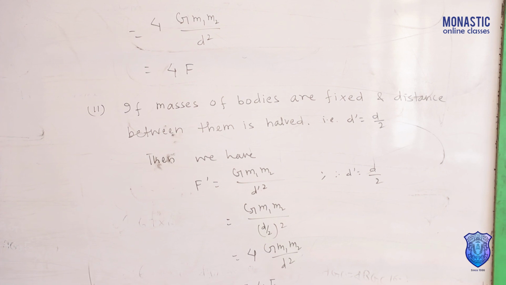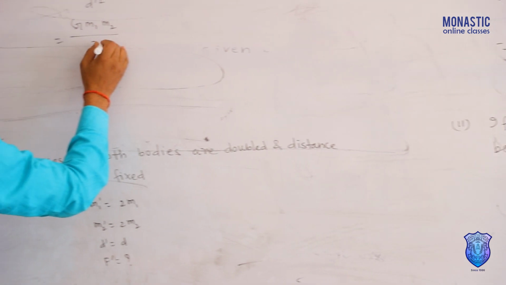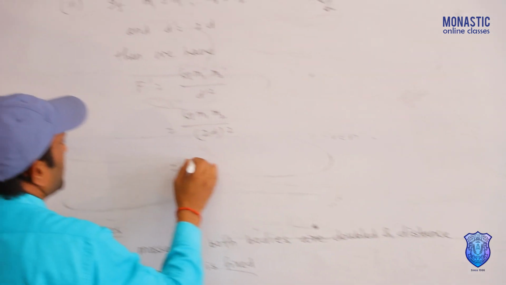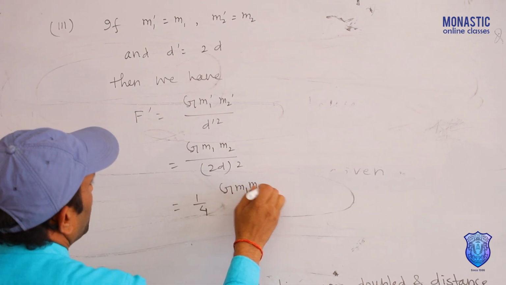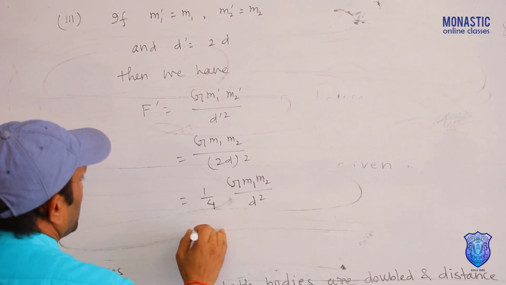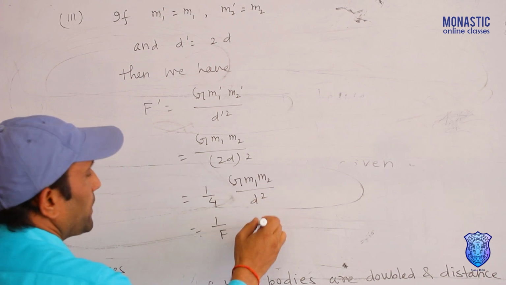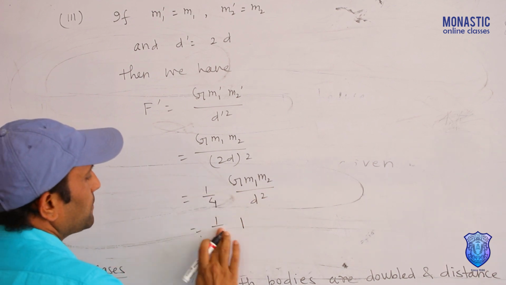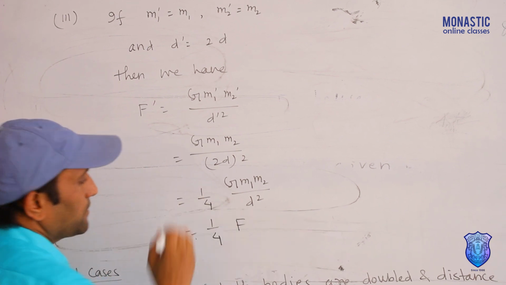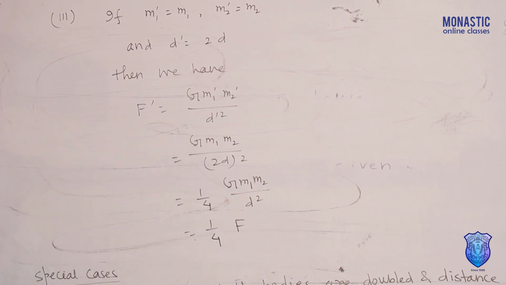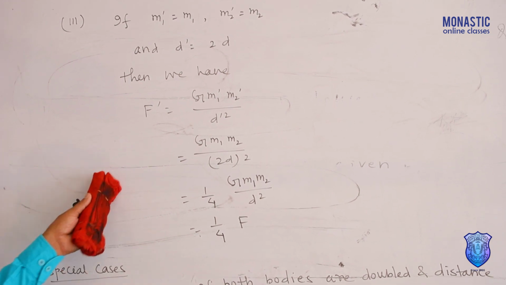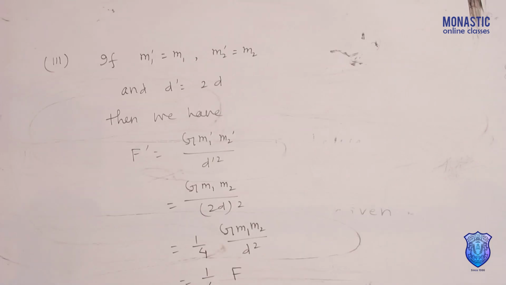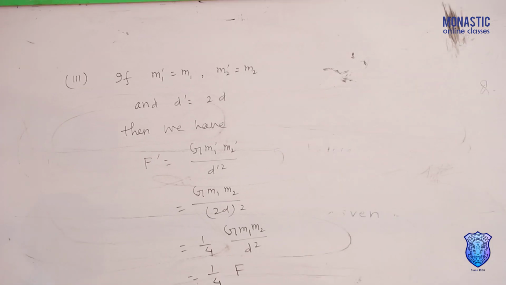G m1 dash means m1, m2 dash means m2, d dash is 2d. It will be 1 by 4 G m1 m2 by d square. It means if distance between them is doubled, then gravitational force decreased by 4 times. Gravitational force equals F by 4.